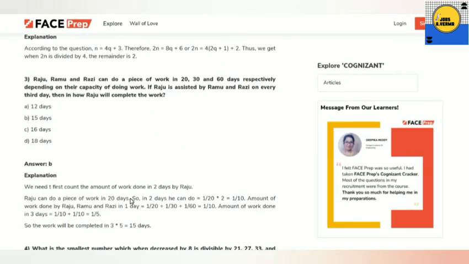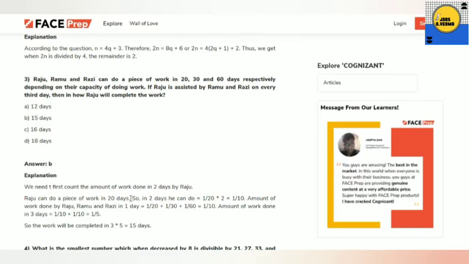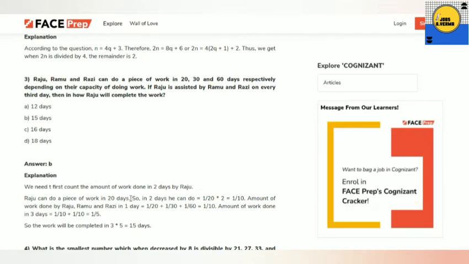Thus when 2n is divided by 4, the remainder is 2. Okay. So next question: Raju, Ramu, Razi can do a piece of work in 20, 30, 60 days respectively. Based on their capacity, if Raju is assisted by Ramu and Razi on every third day, then how long will Raju take to complete the work? So here the answer will be 15.